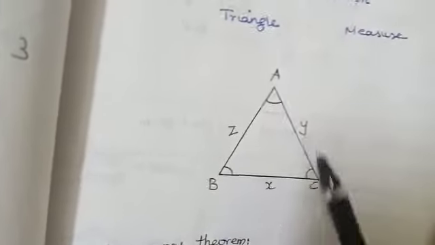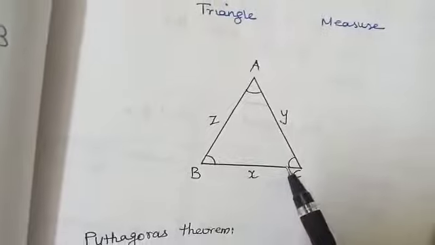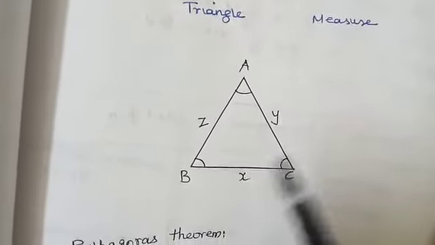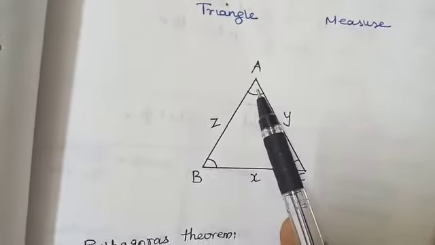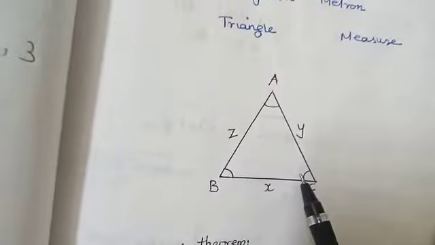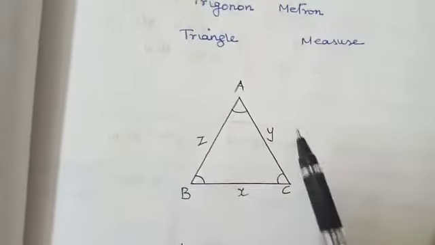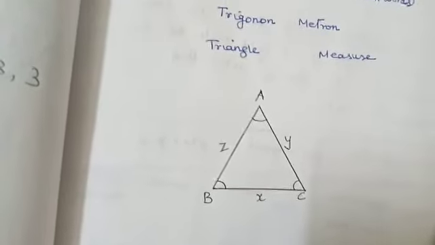Now, what all can be measured in this triangle? We can measure the length of the three sides x, y, z and three angles, angle A, angle B, angle C. These are the only 6 things we deal with in trigonometry. That is 3 sides and 3 angles. Okay children? Trigonometry deals only with right triangles.